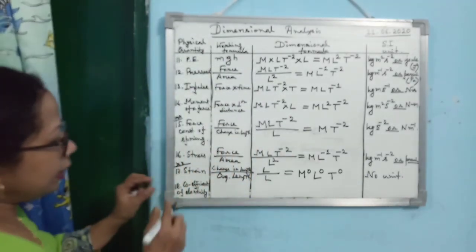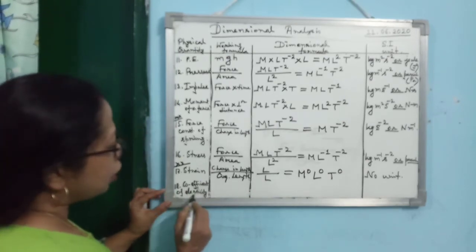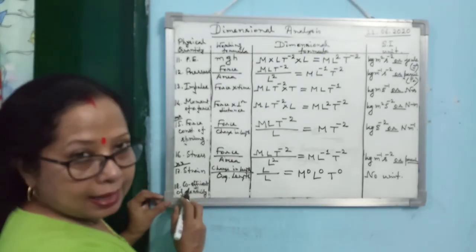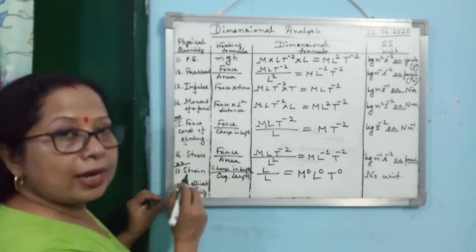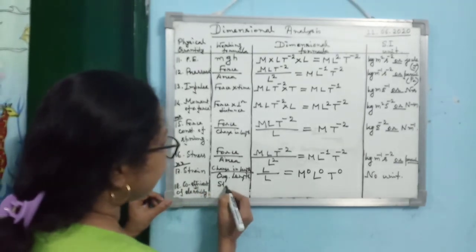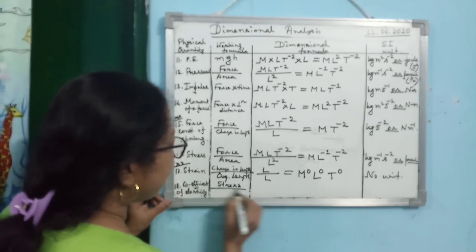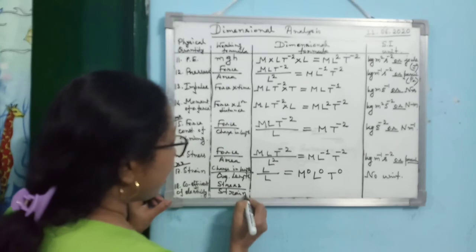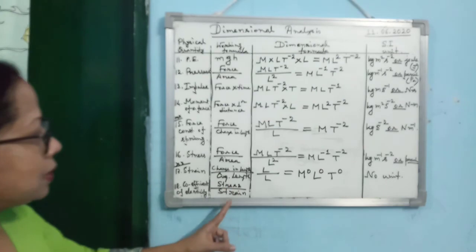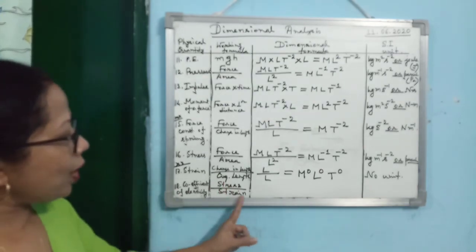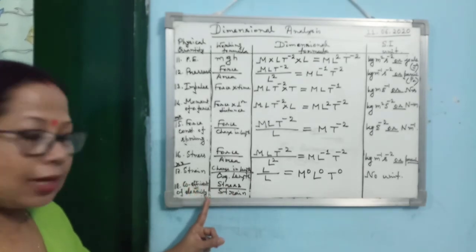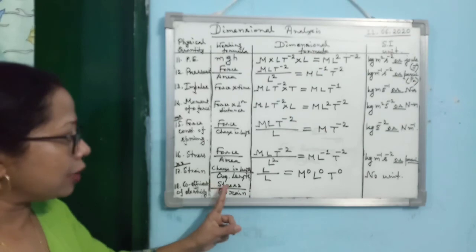The next one is coefficient of elasticity. If it is not clear, I am just saying it verbally, so please note it down. Coefficient of elasticity we define as stress by strain. Now here you see it is so fantastic that strain has no unit. So what will be the dimensional formula of coefficient of elasticity? Same as that of stress.